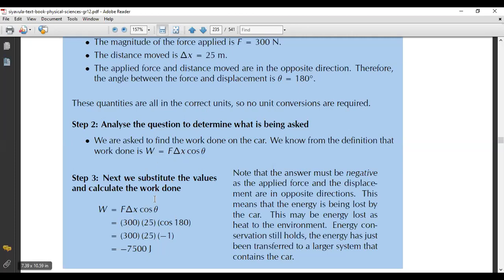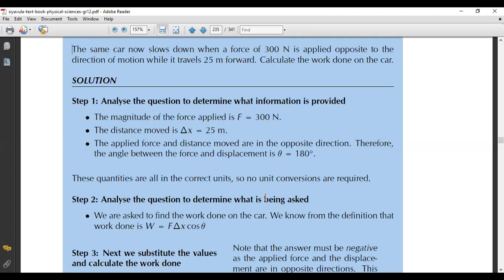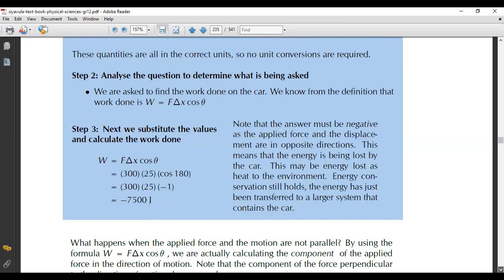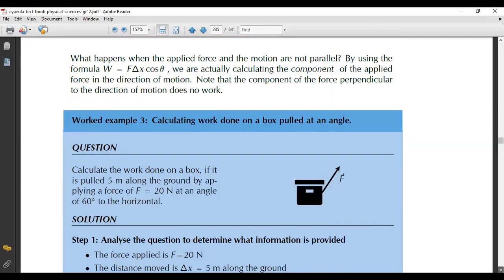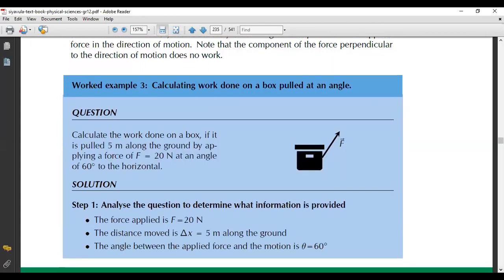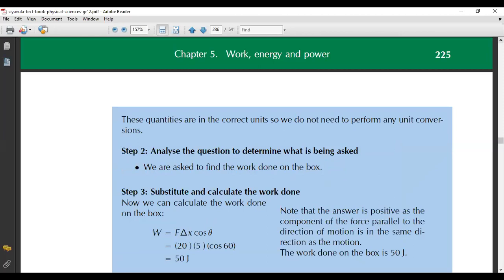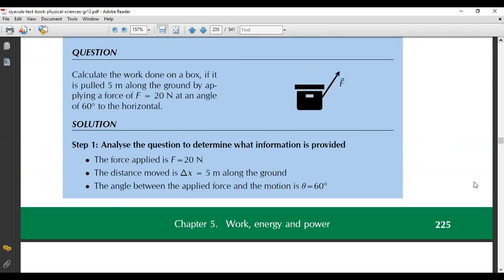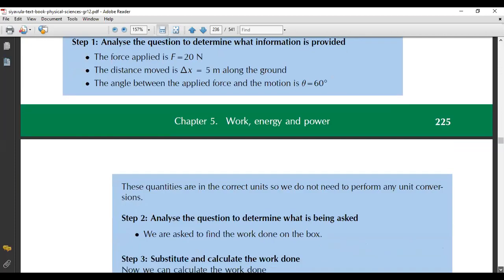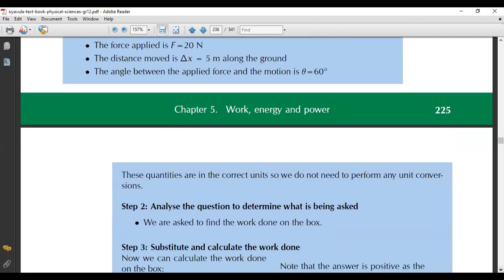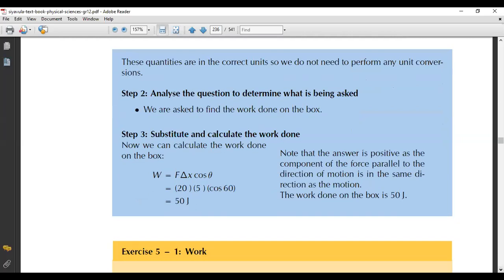What is given? We've got 300, we've got 25. Oh, no, what's this? I'm sorry, guys, working with a book, with a PDF, it always gives you some funny stuff. Yes, here we are. So this is what we're given, like I've already mentioned. And from there, these quantities are incorrect. So now we can just plot it there.